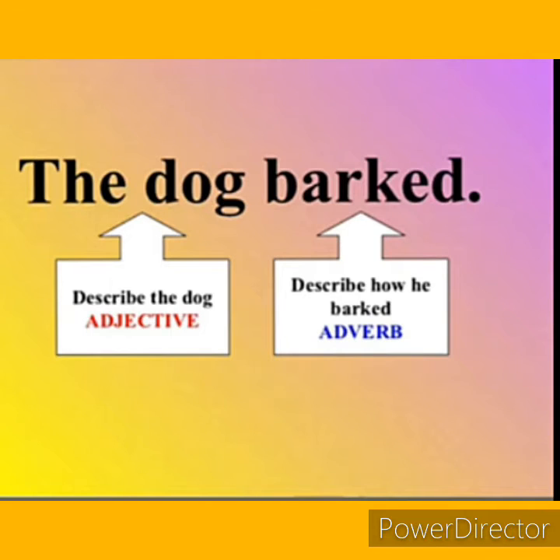Look at this example. The dog barked. Here dog is noun. If we want to describe dog, that is noun, we can say fierce dog. Here fierce is adjective. An adjective describes a noun. Now if we want to describe barked, that is verb, we can say loudly.